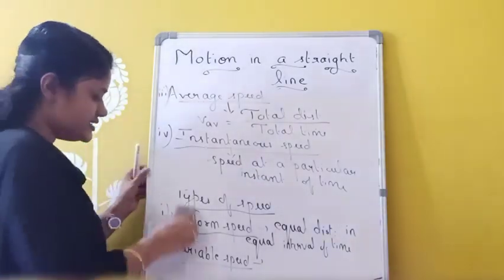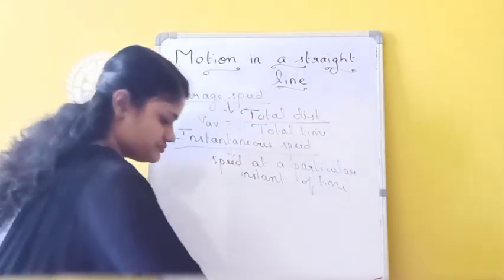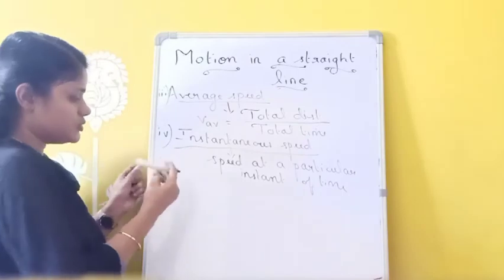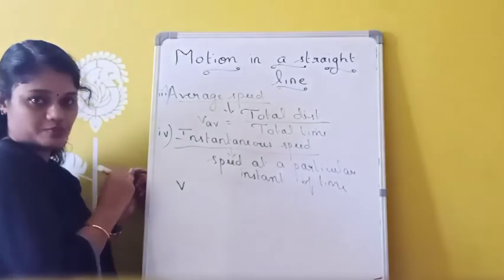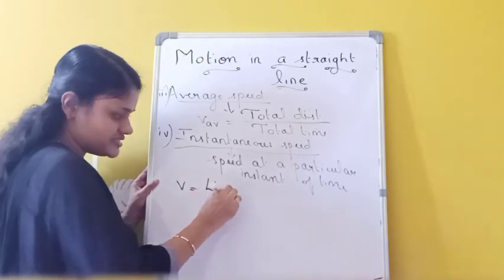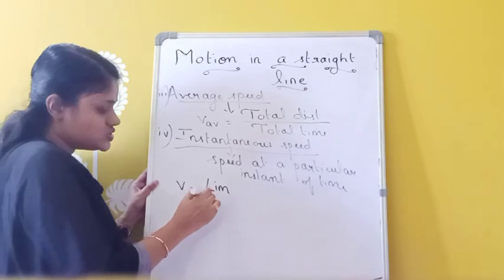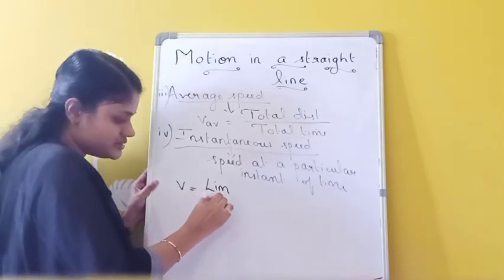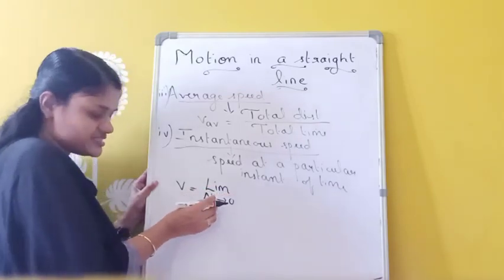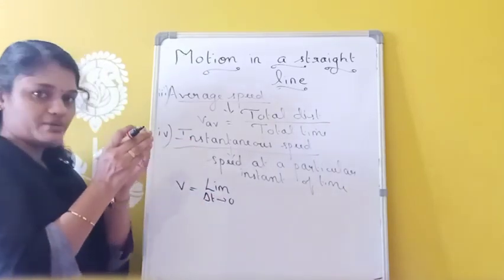And this instantaneous speed is given by the formula. Suppose we are taking v as the instantaneous speed. Then we can write this v as limit delta t tends to 0. Limit and all we will be studying later. Whenever this time interval is tending to 0, that means it is moving towards a particular time.